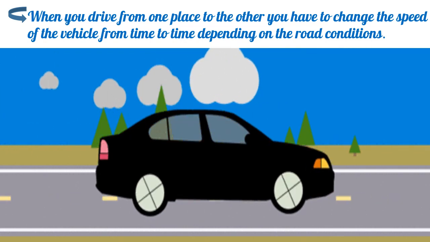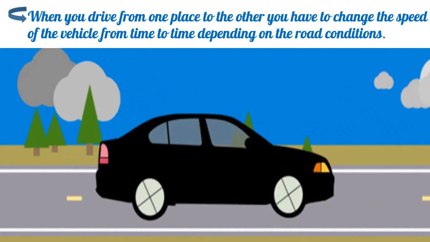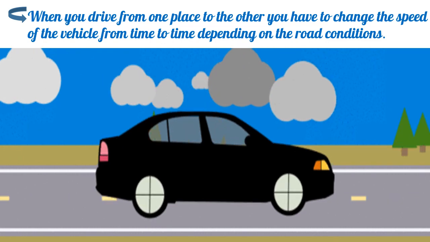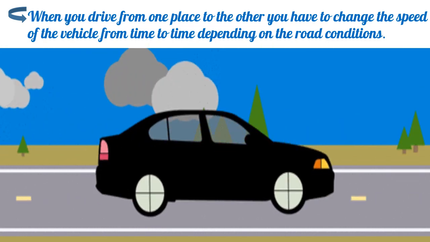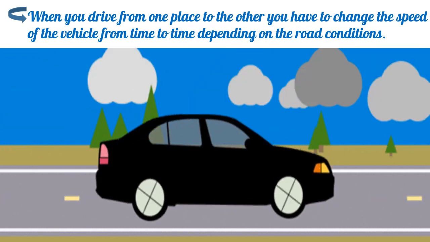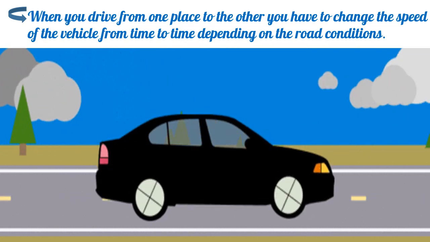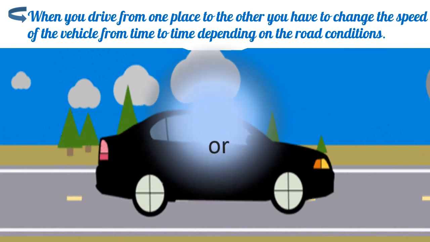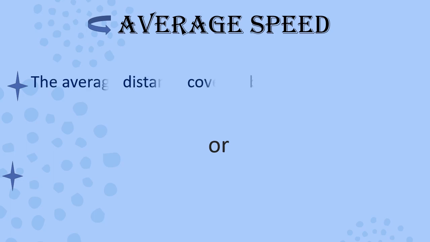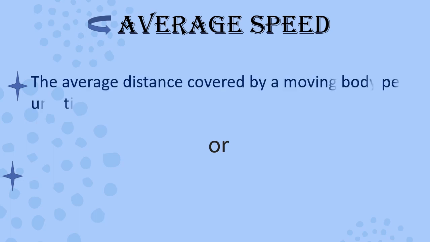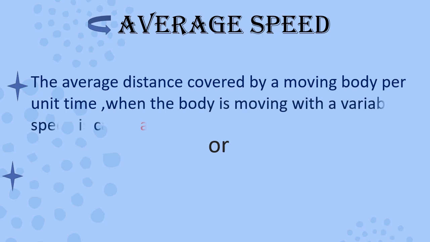So here, in order to answer this question, we need the average speed. So we will just calculate the average speed with which we were traveling and say that we were moving with so and so average speed. So we can define average speed as the average distance covered by a moving body per unit time when the body is moving with a variable speed is called its average speed.